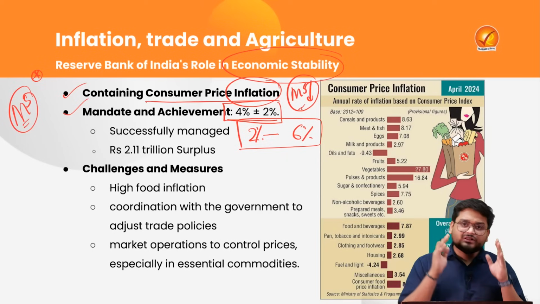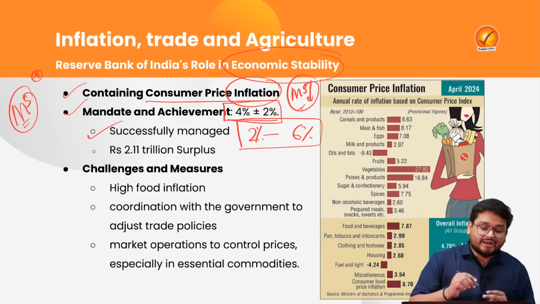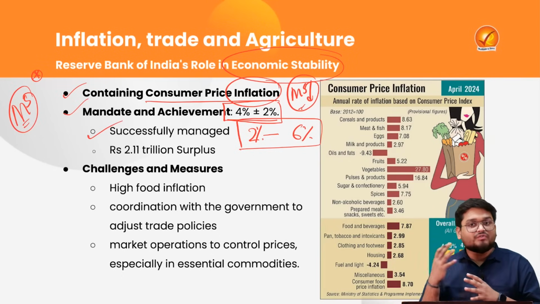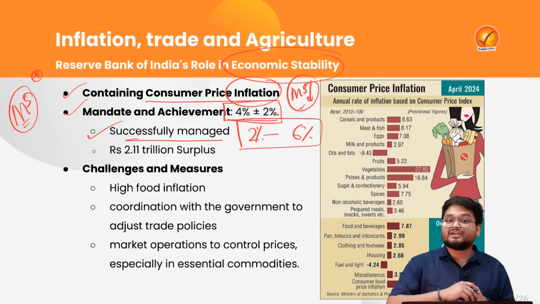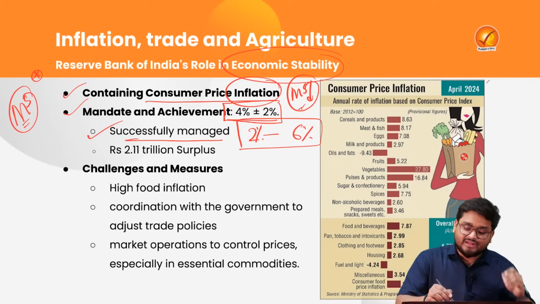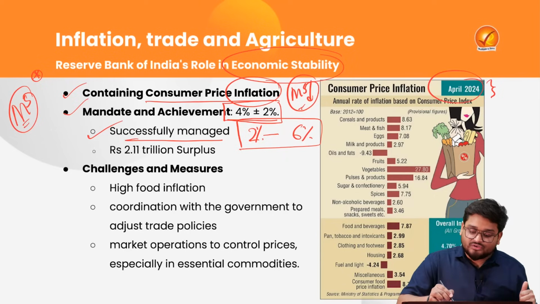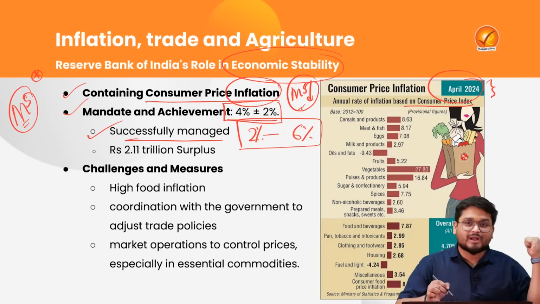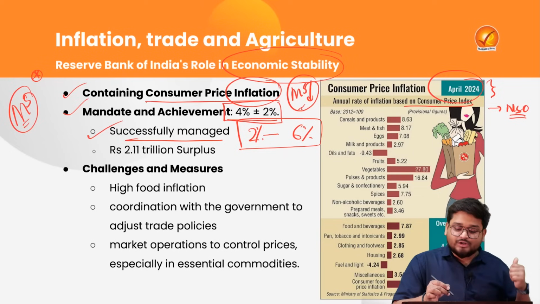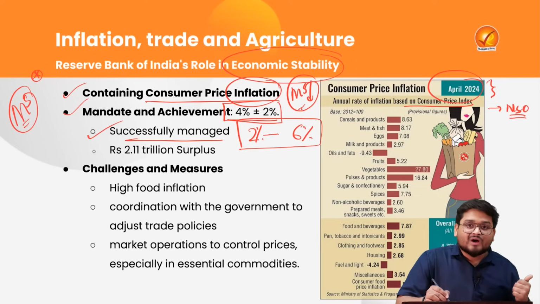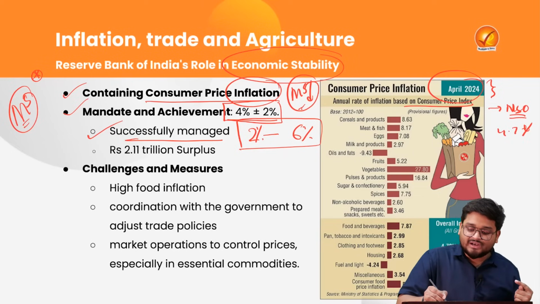And here the authors are telling us that as of now, overall inflation in the country has been successfully managed to be under, say, 6%. And as we can see here, from the latest April 2024 CPI, the Consumer Price Index, which is released by the NSO, we find that the overall inflation is just around 4.7 percent.